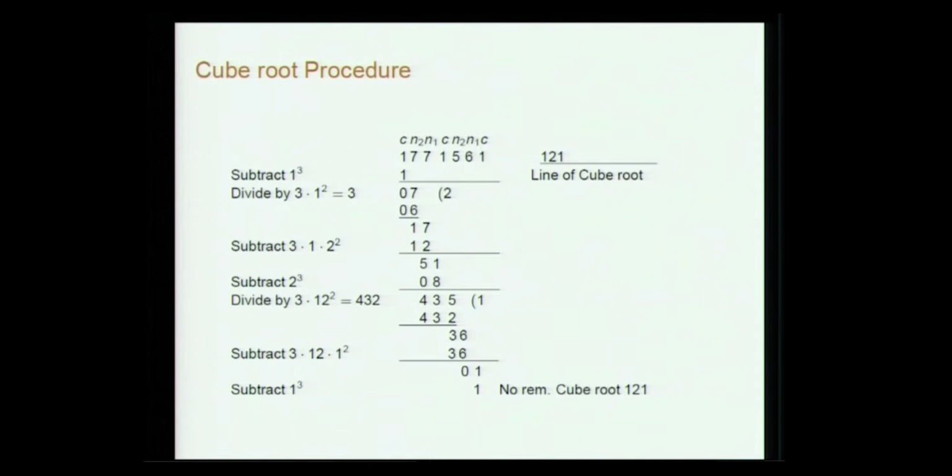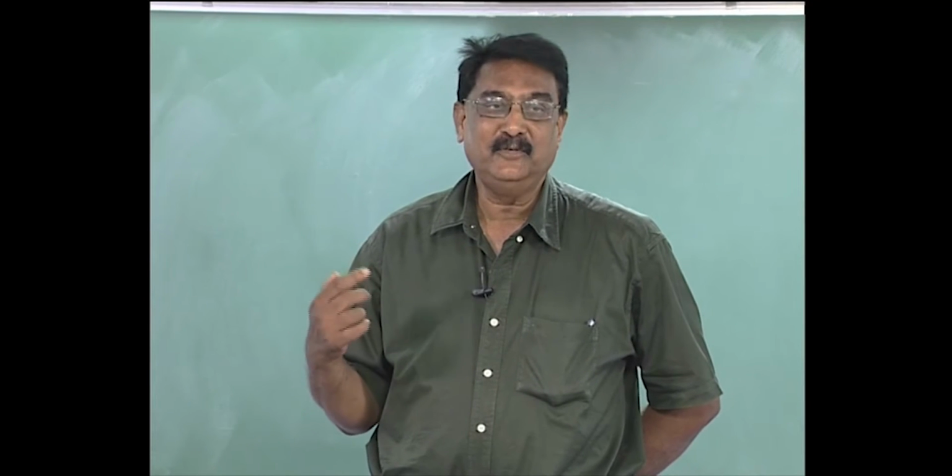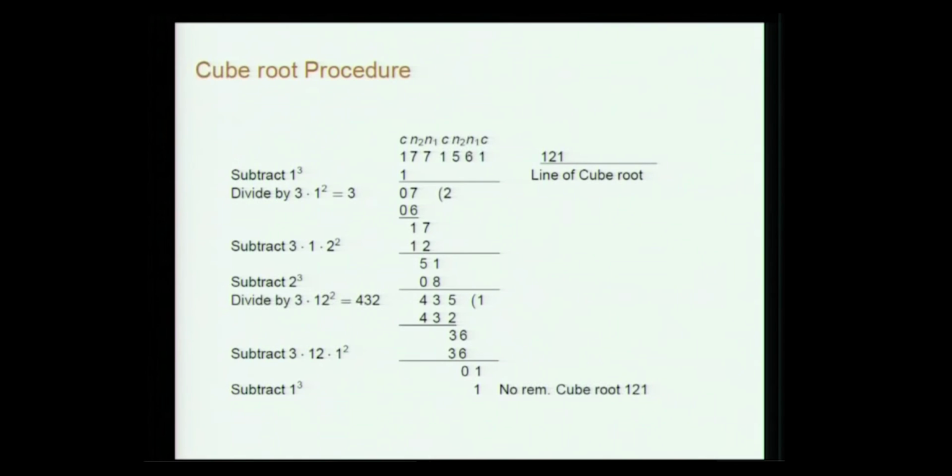It may be some 998. So, then you have to see that the first digit of the cube root will be 9. Then you proceed as he said: you subtract the cube of the first digit, and then divide by 3 into the square of that, and then you subtract. Then 3 into the first digit of the cube root, and whatever quotient you have got, you take the square of that and subtract, and so on. The rationale for that also has been explained in great detail.